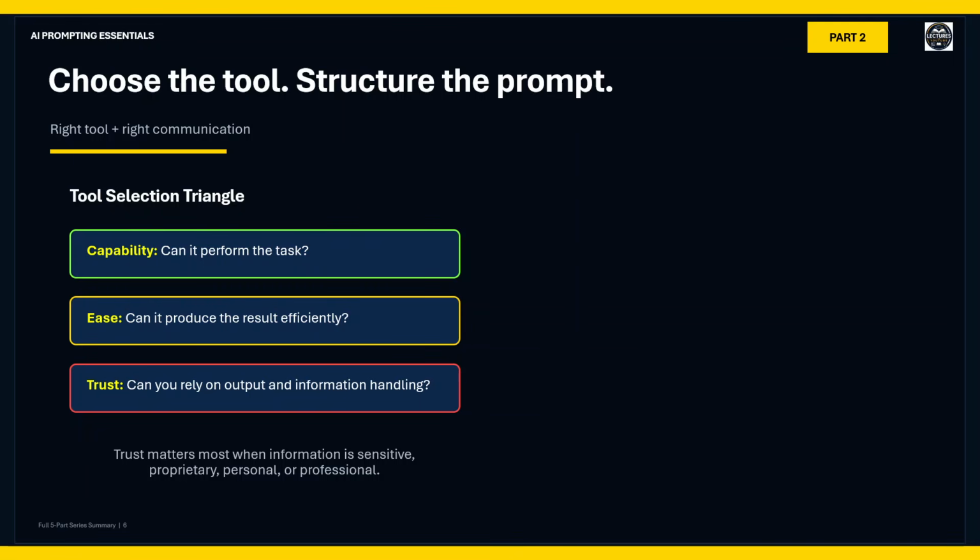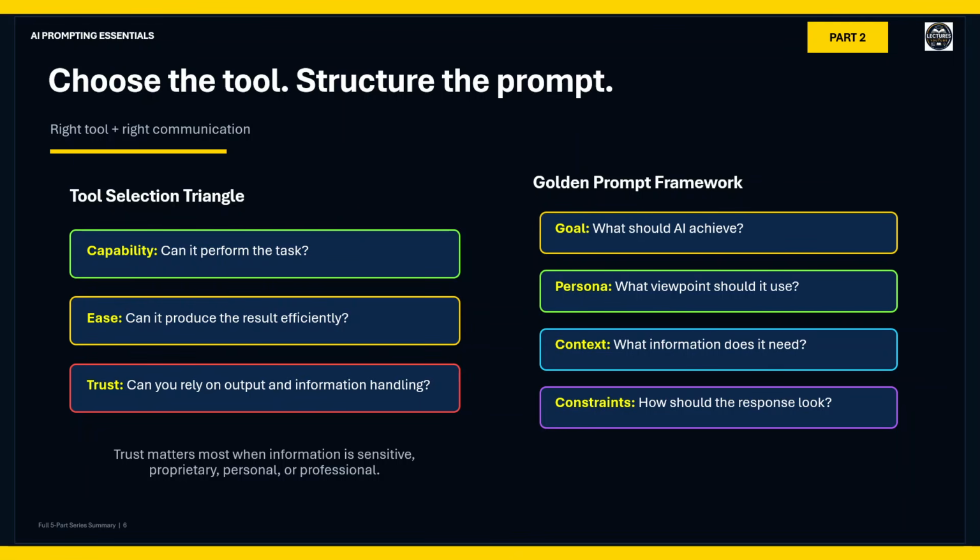Then structure the prompt using the golden prompt framework. Goal, persona, context, constraints. Goal, what should AI achieve? Persona, what role or perspective should it use? Context, what background information does it need? Constraints, how should the response be presented? The key lesson is clear communication, not magical wording, produces stronger results.